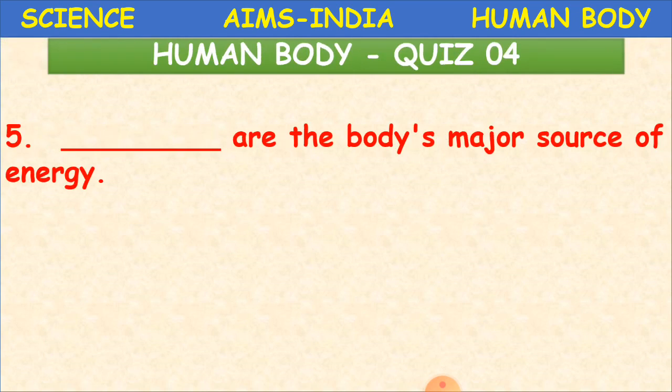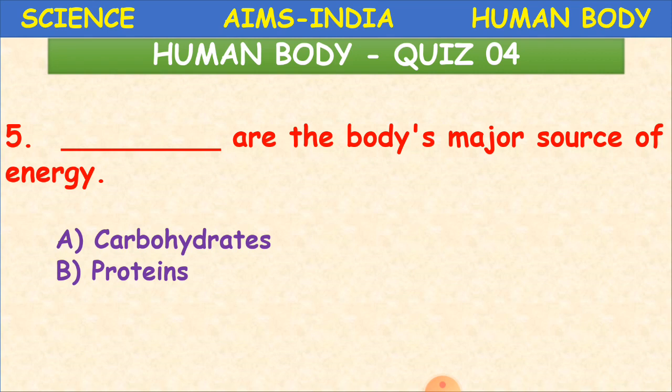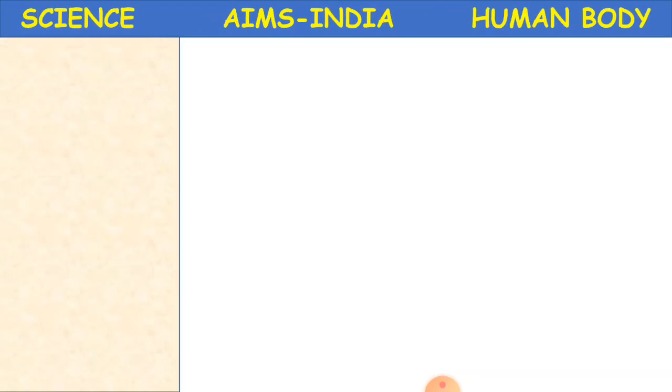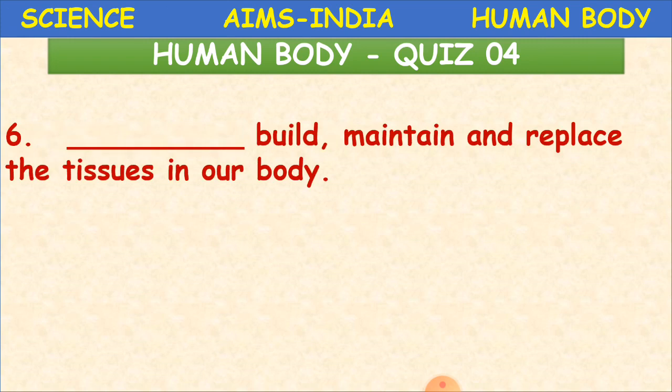Dash are the body's major source of energy. What are they? A. Carbohydrates, B. Proteins, C. Fats, and D. Vitamins. What is the answer, children? It is carbohydrates. Okay, children. Now, the next question.